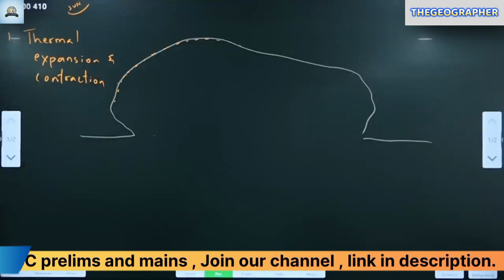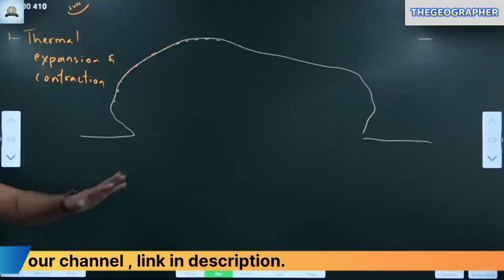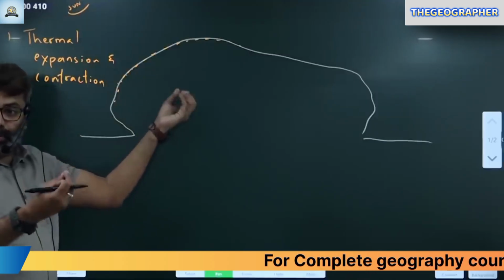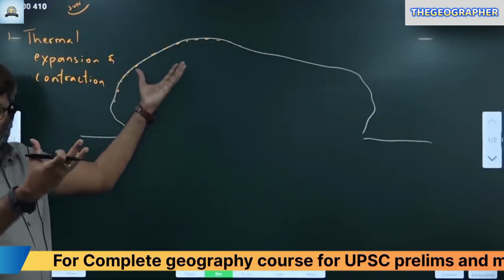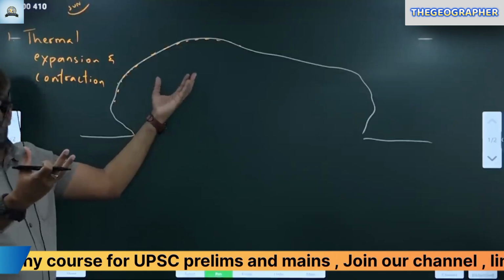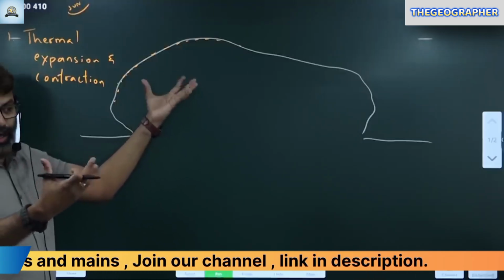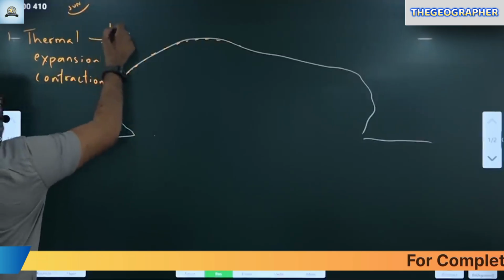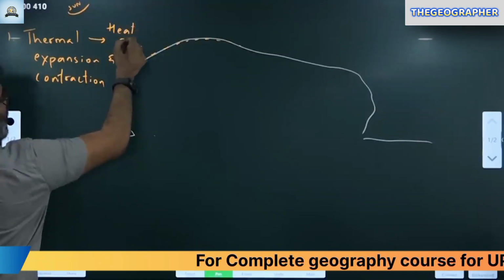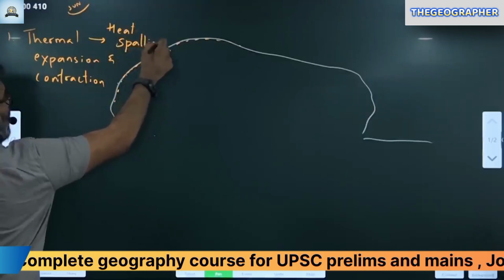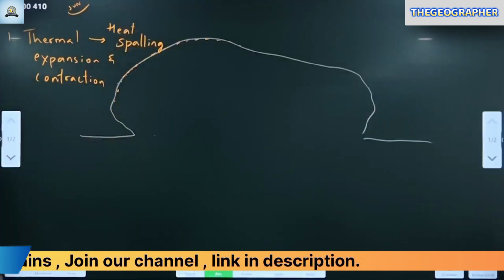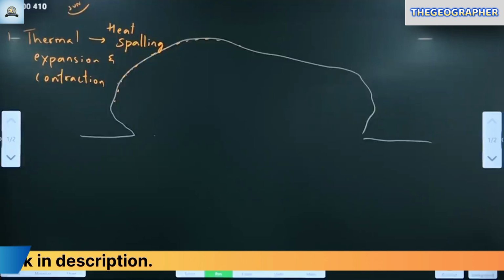What is thermal expansion and contraction? It means when the surface is exposed to sunlight, the heat causes the rock minerals to expand, and after sunset, the rock minerals will contract. This continuous expansion and contraction is what we call, in technical words, heat spalling. In geology, this is called heat spalling. Due to this, what happens? Small cracks develop.